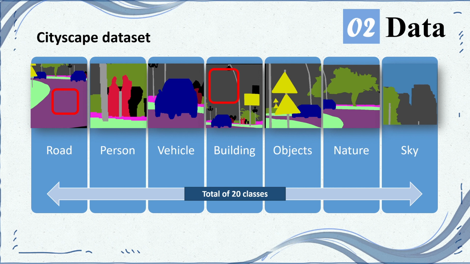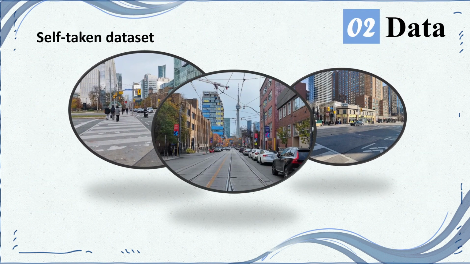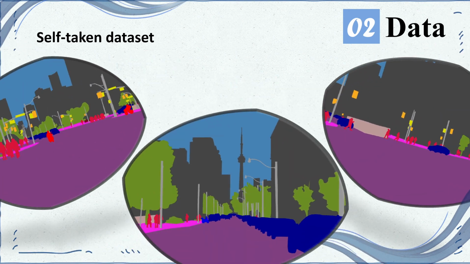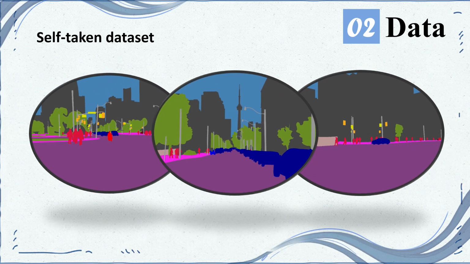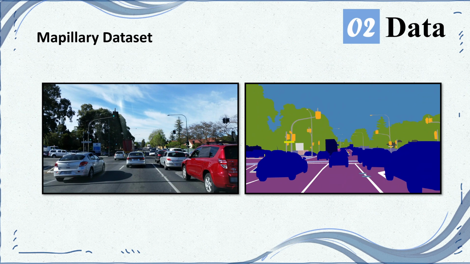So we decided to augment this dataset with our own. We collected our own data all over Toronto, trying to capture as much nuance as possible. After collecting this data, we had to annotate it very meticulously, according to the Cityscapes data labels, as you can see here. However, we decided this was not enough. Because of the time-consuming nature of collecting and annotating data, we only had around 83 images of our own.